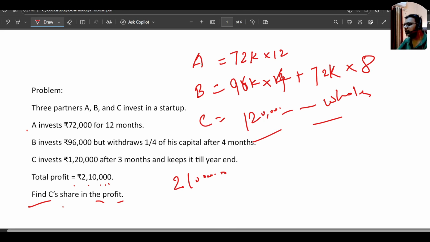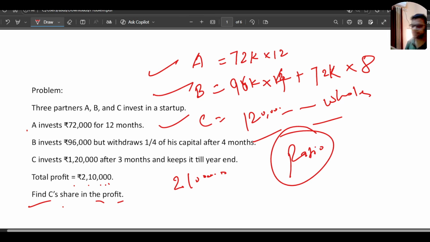See, we can compute the investment, what A did, what B did, and what C did. After computing the investments, we can make the ratio, in what ratio they have invested, then we can divide the profit in that ratio, and that will give us our answer.